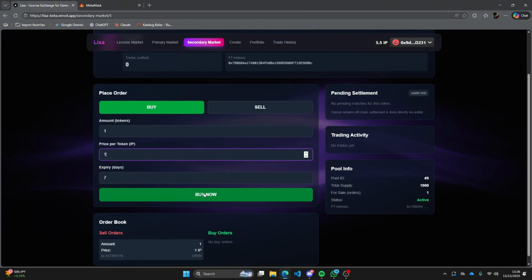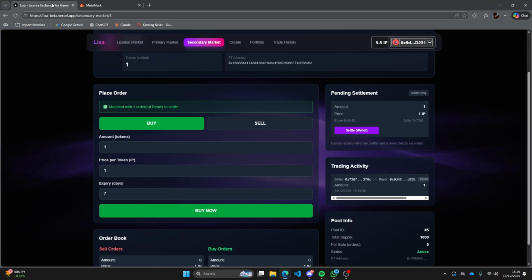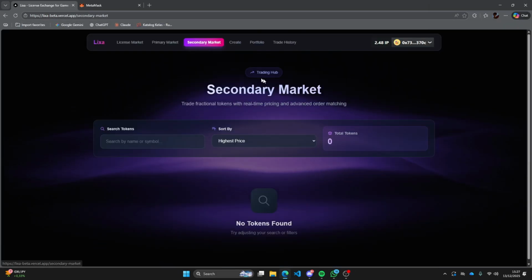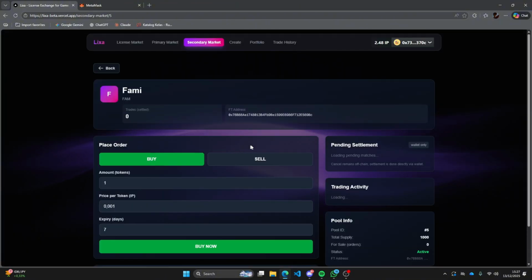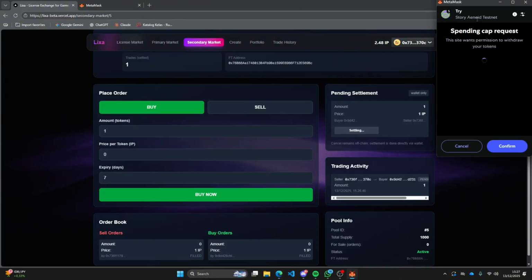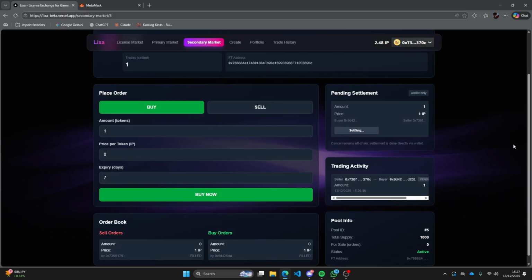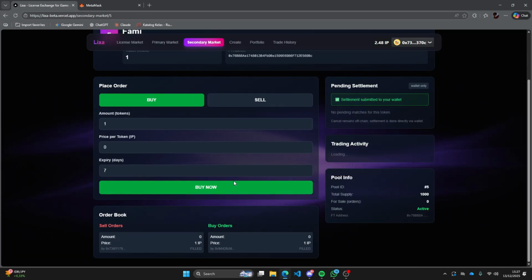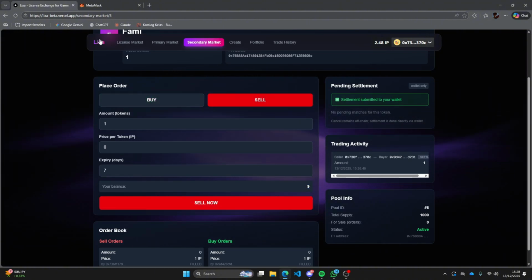Once a buyer places a buy order and it matches a sell order, the transaction enters the pending settlement state. At this stage, the seller needs to click the Settle Wallet button to complete the transaction. The settlement process is executed directly through the seller's wallet to confirm the transfer of tokens and payment. After the settlement is confirmed in the wallet, the transaction is finalized on-chain. The fractional tokens are transferred to the buyer, while the sale proceeds are sent to the seller's wallet.